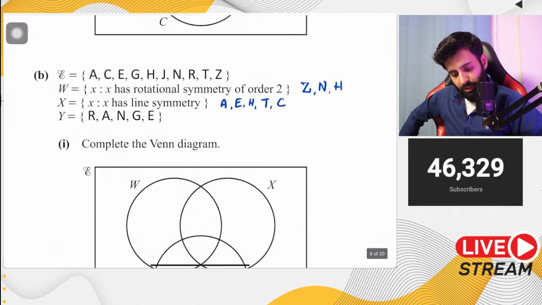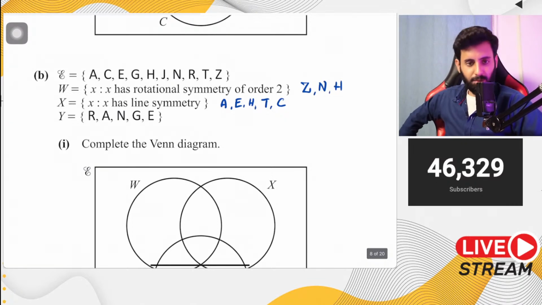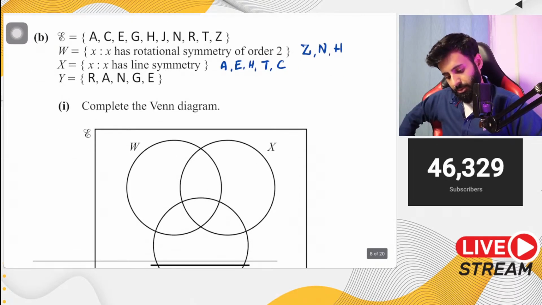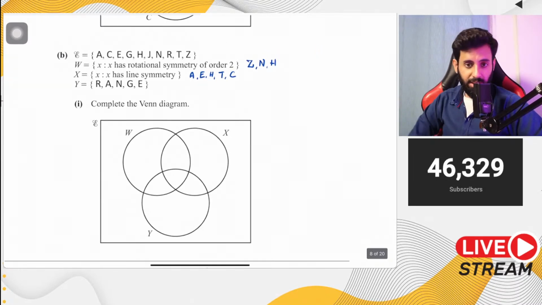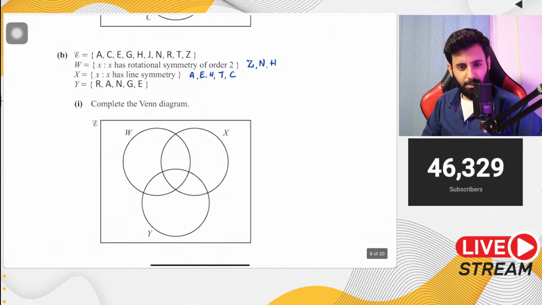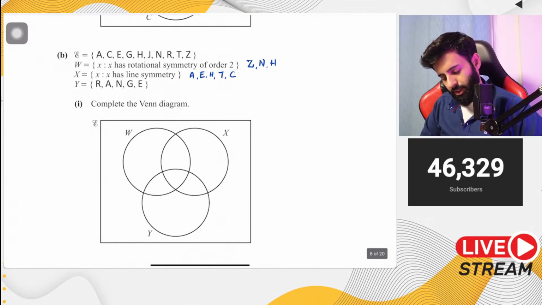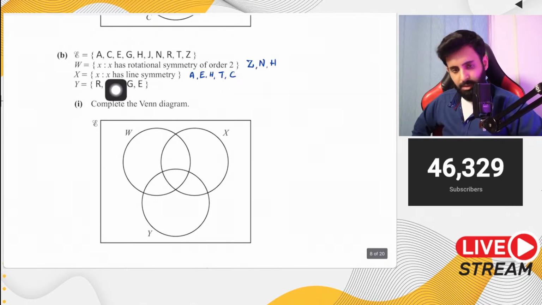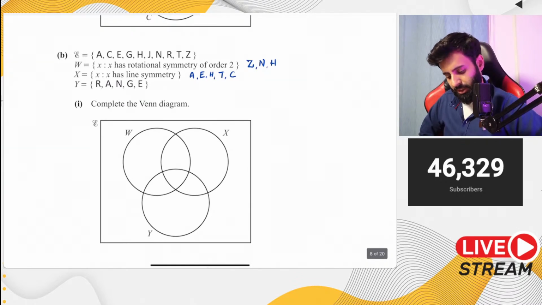Okay, then we have set Y, which is, well, we can see what set Y is. It's R, A, N, G, E. Okay, so now we have to one by one start placing these letters in the Venn diagram. Okay, so let's start with what's common in all three. So N is common in first two. N is common in the first and the third set. H is common in the first two. Okay, so that's interesting. There's nothing common in all three sets. Okay, so that's it. That means there's nothing that's going to come over here.